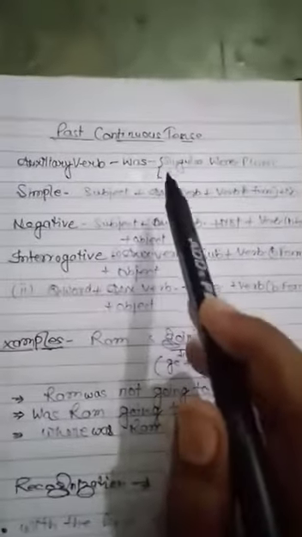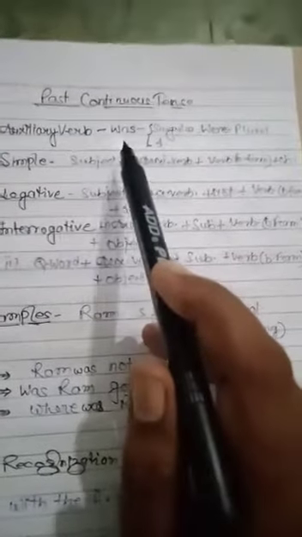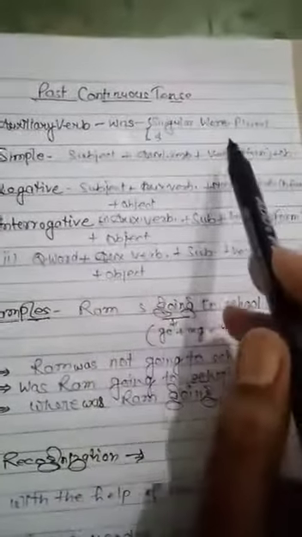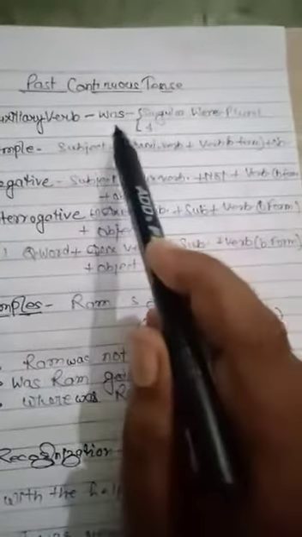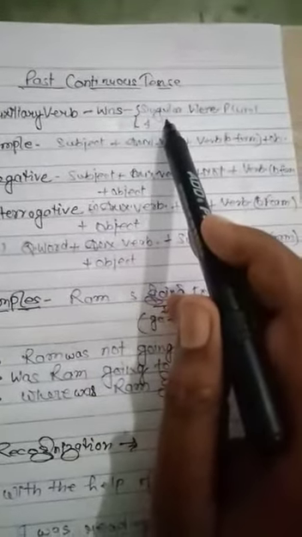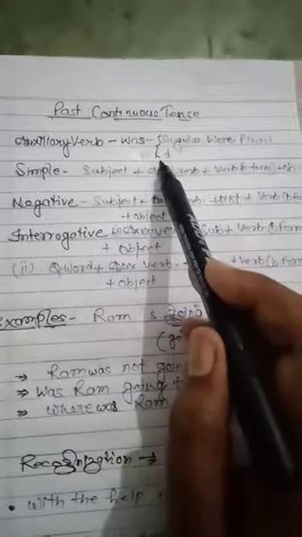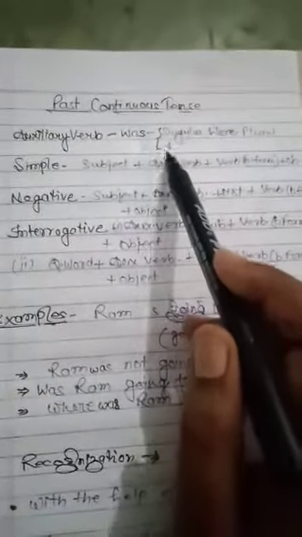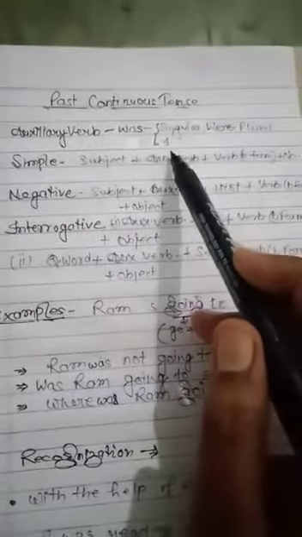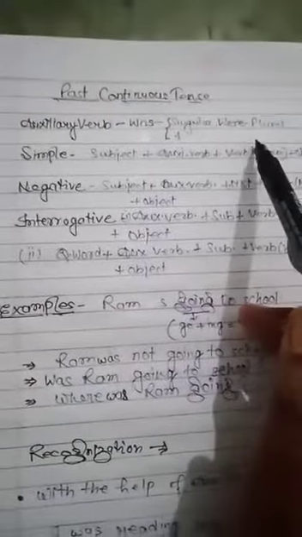And now come to the past continuous tense. Continuous means the work is going on, and the auxiliary verbs of this tense are was and were. Was is used with singular pronouns and nouns, and I also. I is a singular pronoun, and was is used with singular nouns, and were is used for plural.